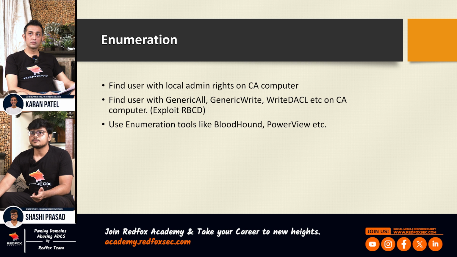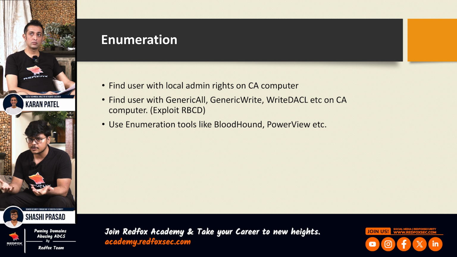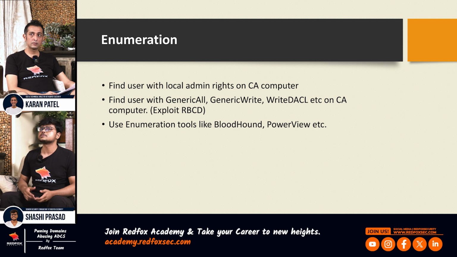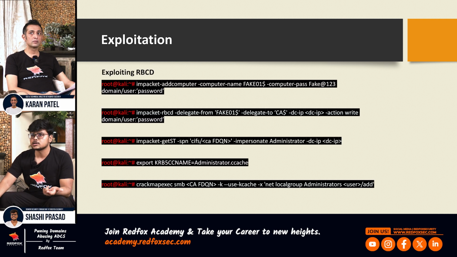And again, for enumeration, what tools are we going to be using here? For enumeration, we have PowerView, BloodHound, or let's say we have the AD module as well. So we can use those tools to find these misconfigurations, or we can use CrackMapExec to spray the local administrator password hash. For exploitation, we are going to use the Certify tool only.